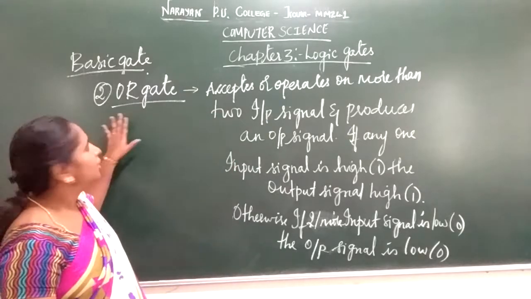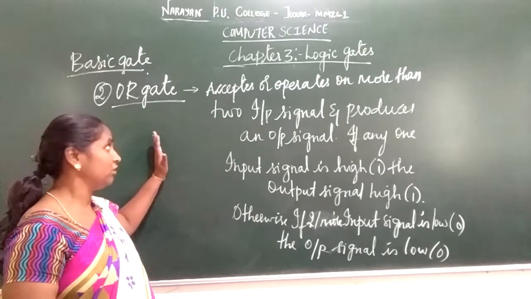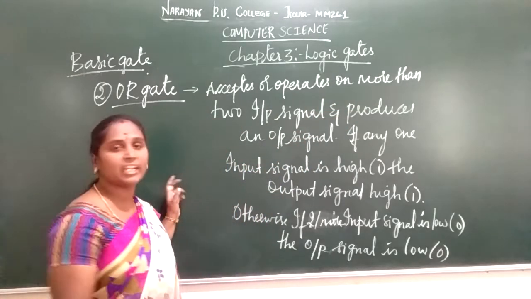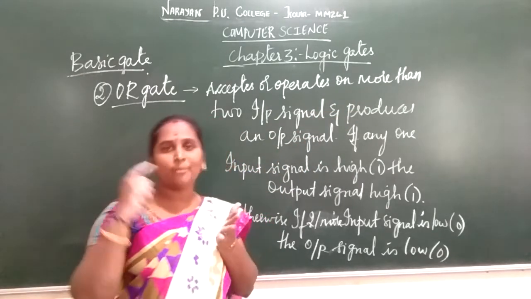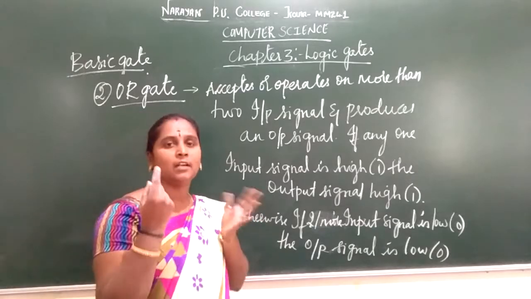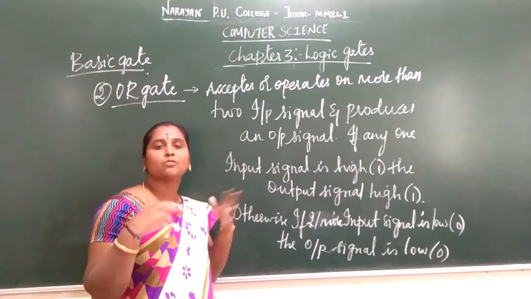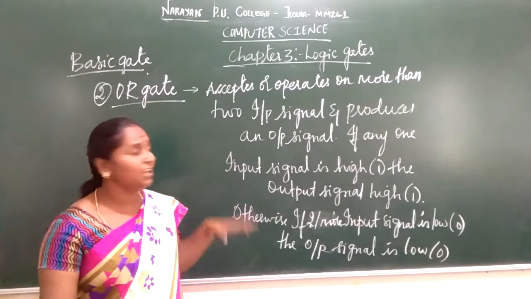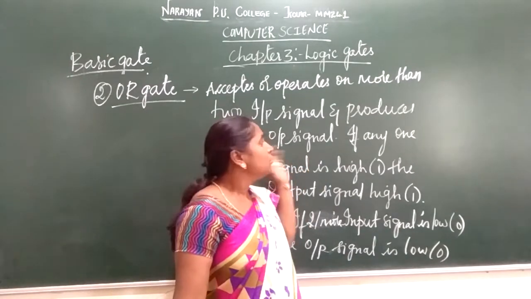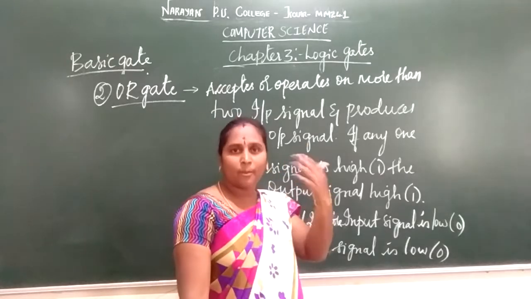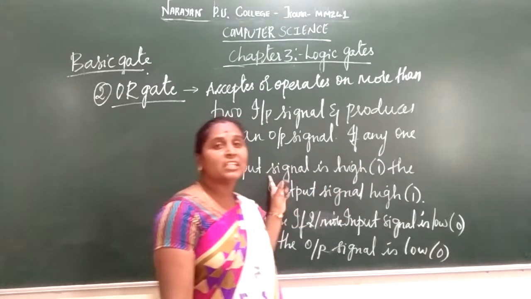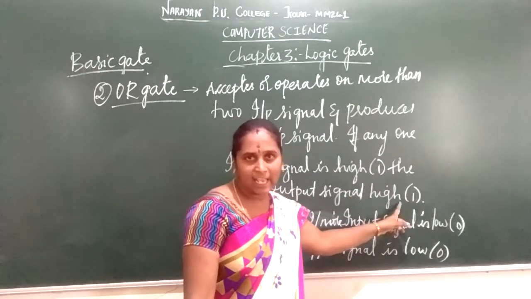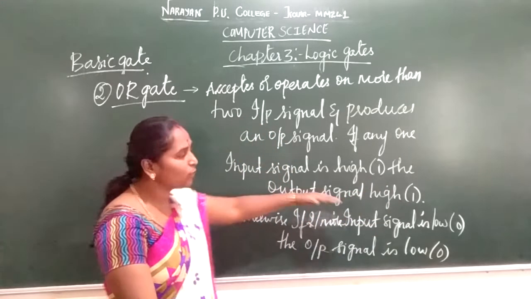What it tells us is that in your OR gate, it is going to accept or operate on more than 2 input signals. A NOT gate operates on only one input signal, and in your OR gate it is going to operate on more than 2. It can be 2, 3, 4, 5, any number of input signals, and produces an output signal. However many input signals there are, if any one input signal has a high voltage, that is 1, the output signal is high. This is one condition.